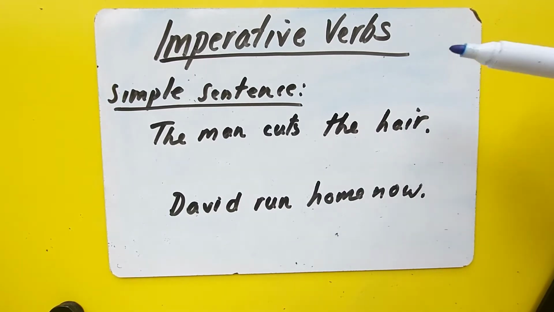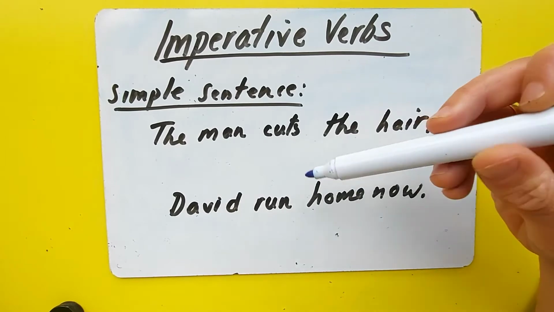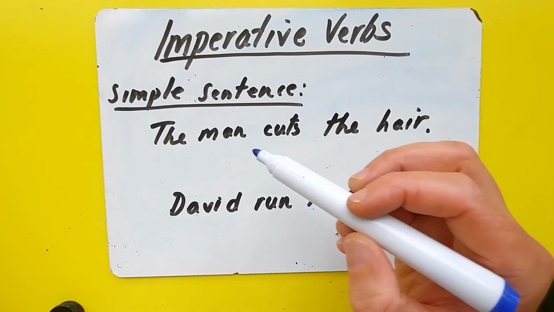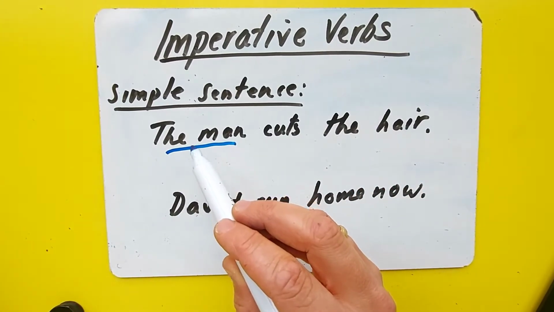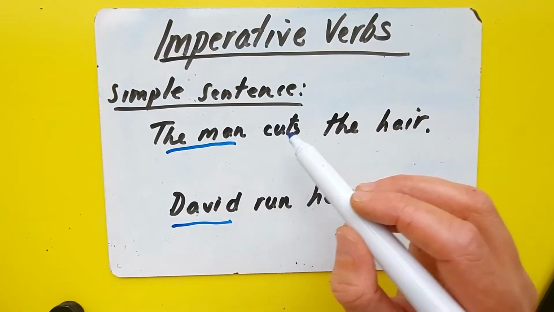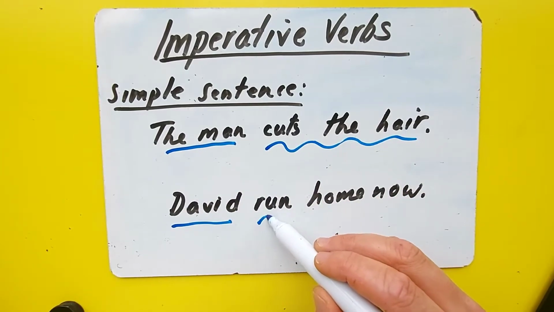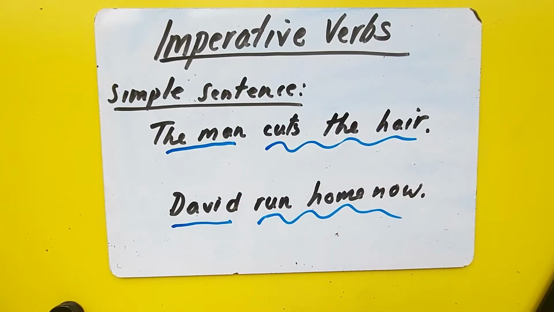Here I've got two simple sentences. The man cuts the hair. David ran home. Okay, so I've got two very simple sentences, and they're simple sentences because they have what's called a subject. In the first it's the man, in the second it's David, and then they have what we call a predicate, so something that happens. So they've got a subject and a predicate, and that makes a sentence. Those are the two fundamental things that make a most basic sentence.